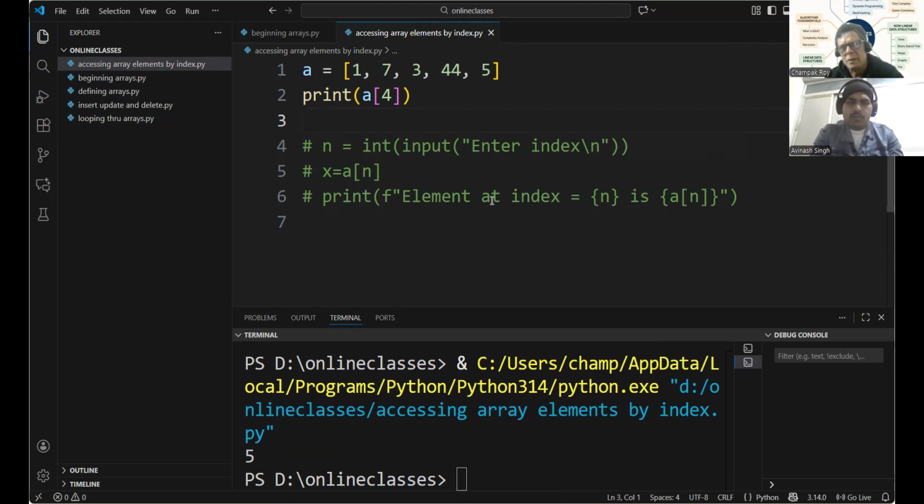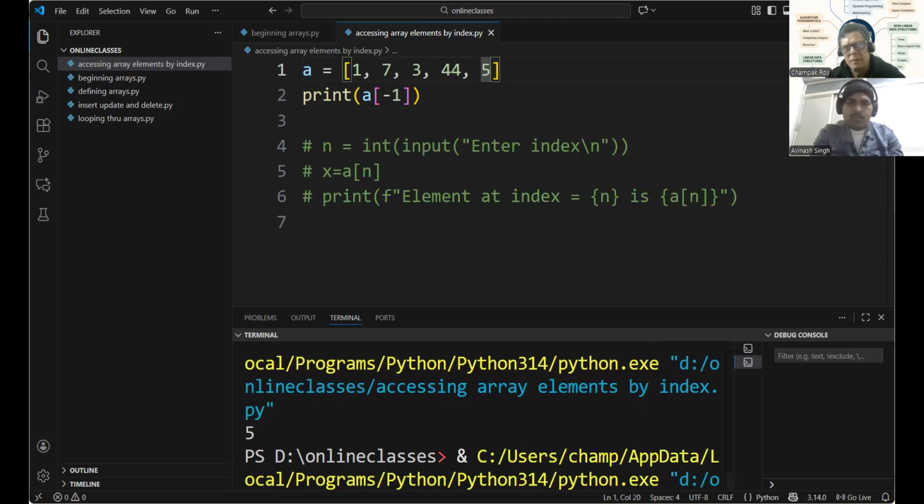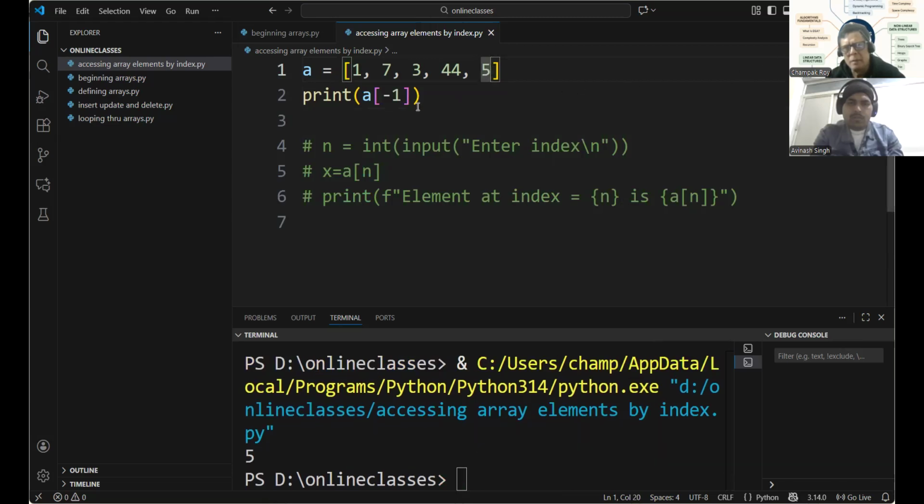Python permits negative indexing also. See, if I write -1 here, then this is -1. We'll get 5. If I use -2, it will be 44. We'll get into this indexing in the future. It's very important, and just for the moment, I'll use this.